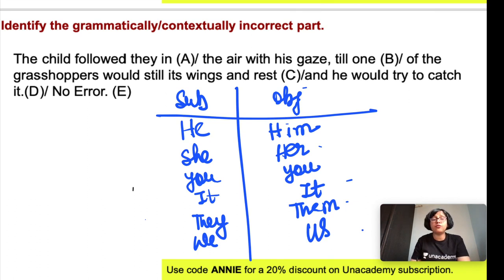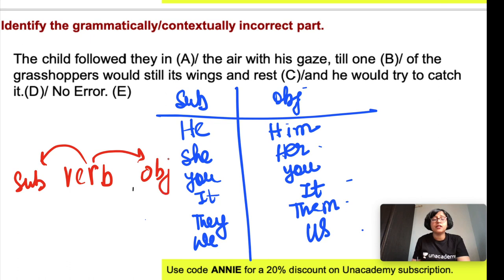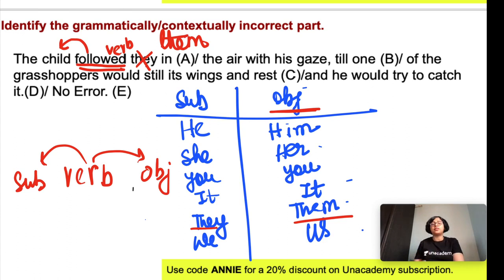The child followed. Now followed is the verb, and another rule is: before a verb what should you use? Subjective case, and after a verb, objective case. So here the verb is present, followed is the verb, before the verb the subject is the child, and after the verb you should use the objective case. Objective case of they is them. So they is incorrect, here them should be used. The child followed them in the air with his gaze. His has been used for child. His gaze, gaze is a singular noun, and his is a possessive adjective. His gaze till, till denotes time.